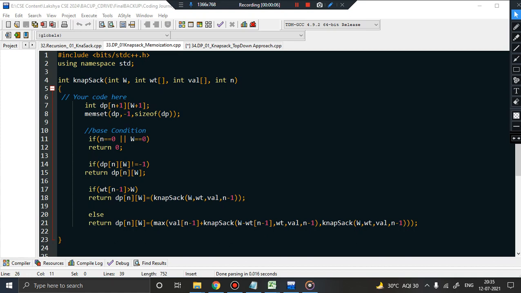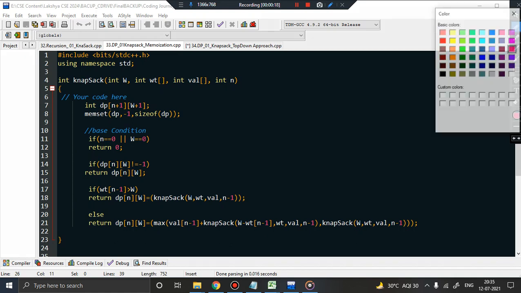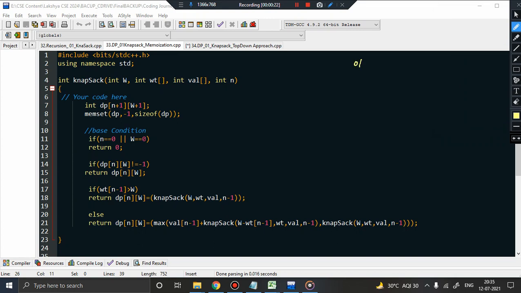In this particular video, we will continue our discussion on the 01 knapsack problem. I hope you have already watched my videos on 01 knapsack solved using recursion. In the previous videos we covered the 01 knapsack problem, and we saw that this can be solved basically using recursion.